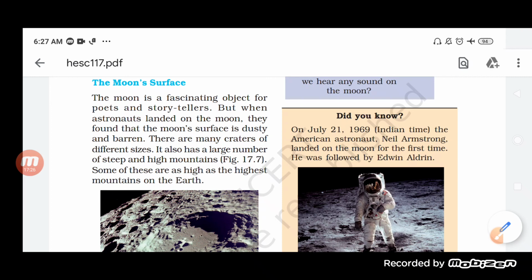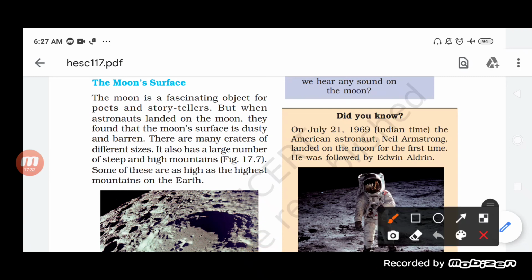The moon revolves around the earth, and the revolution period of the moon is about 27 days 8 hours.